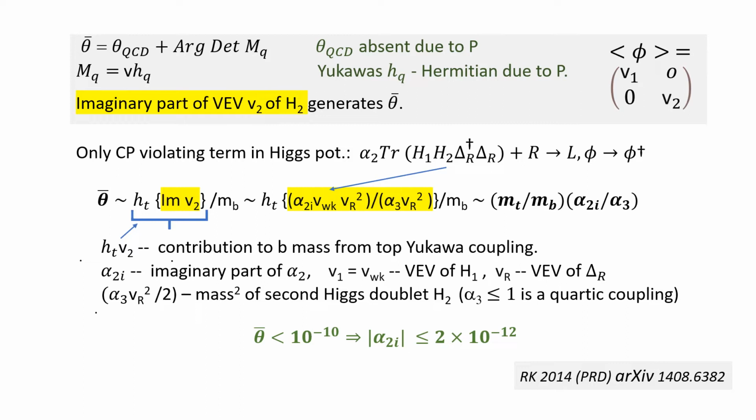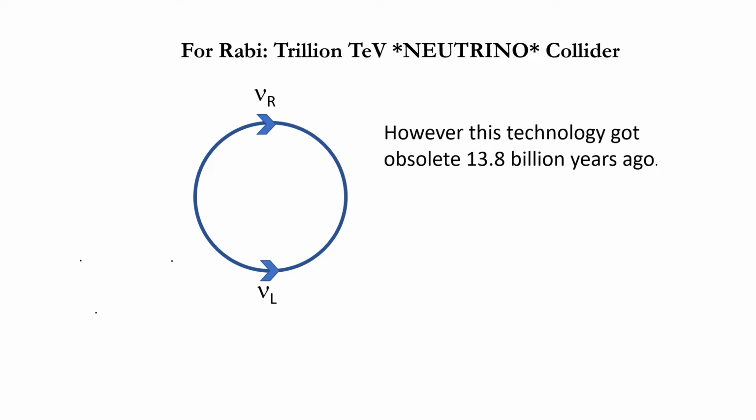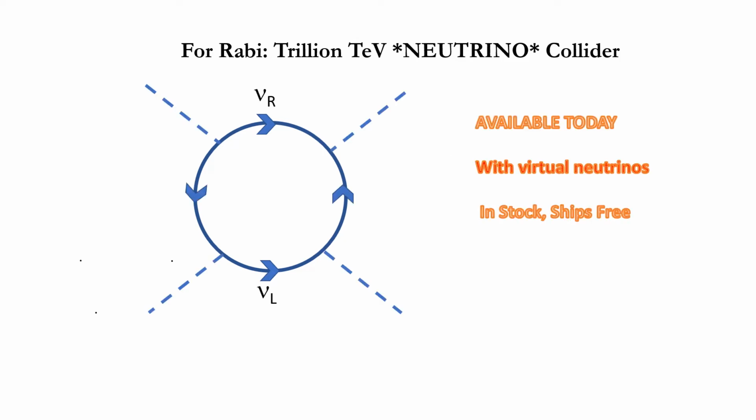And since it's Rabifest, for Rabi, it has to be a trillion TeV neutrino collider. So here these neutrinos collide. And of course, the magnets that power this collider are made out of U1 B minus L current. They are not made of electricity. And that's why the neutrinos bend and they collide. But this technology became obsolete 13.8 billion years ago.